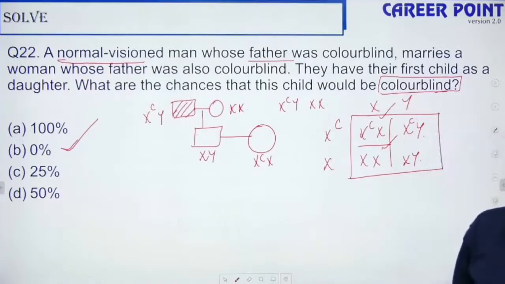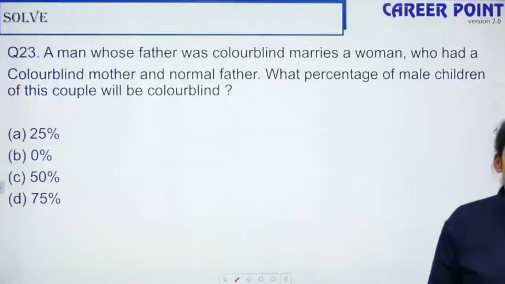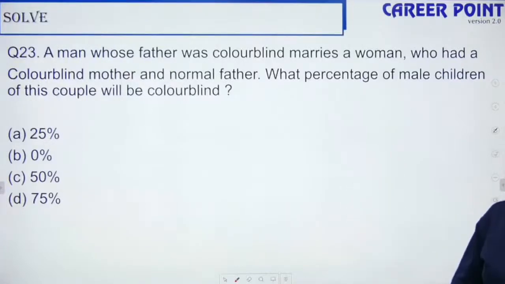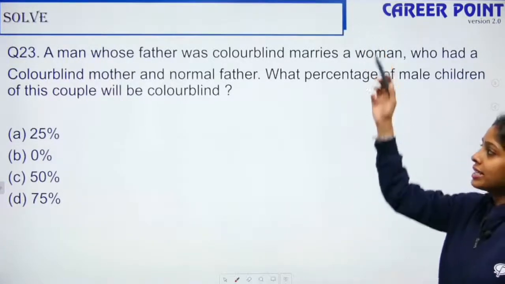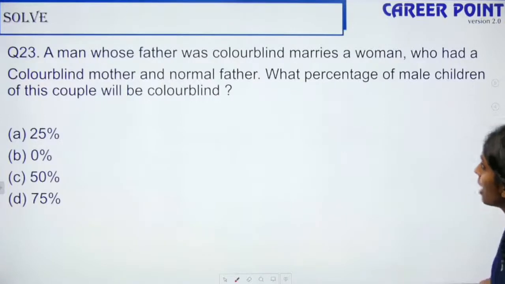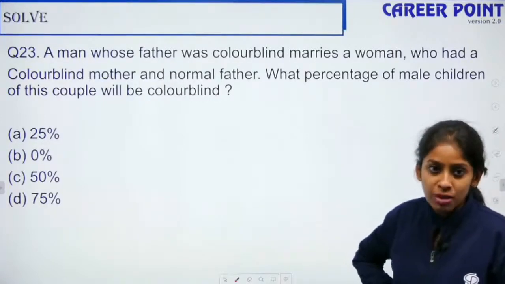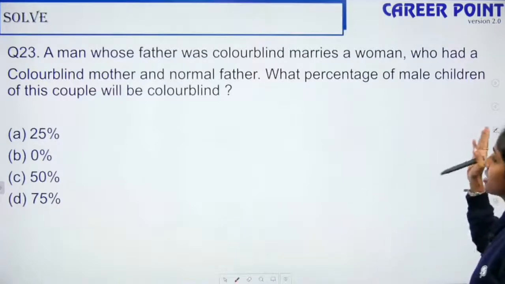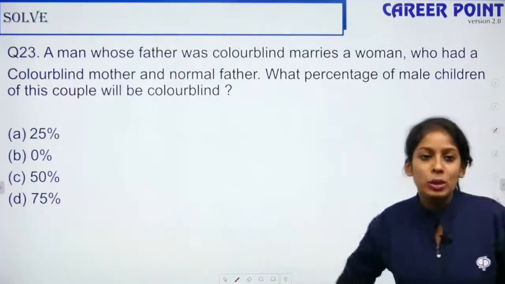Okay, so tomorrow at 6:30 we have a rapid fire quiz in Menti, Mendelian genetics only. So please prepare. Question 23: a man whose father was colorblind marries a woman who had a colorblind mother and a normal father. What percentage of the male children of this couple will be colorblind?